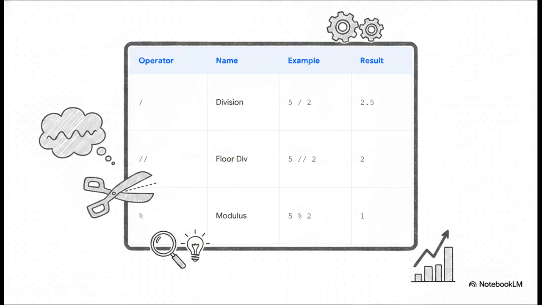Now we really need to talk about math operators. Notice how regular division with a single slash gives you a float, so 5 divided by 2 is 2.5. And this brilliantly illustrates the difference between regular division and our next two operators. Floor division, right there with the double slash, gives you a 2. It aggressively chops off the decimal entirely. It doesn't round up, it just truncates. Boom, gone. Finally, the modulus operator, represented by the percent sign, gives you the remainder of the division. 5 modulus 2 is 1. Let me tell you, modulus is absolutely your best friend when checking if numbers are odd or even.